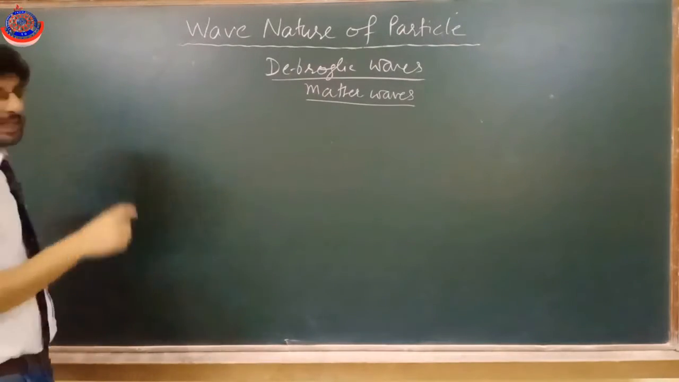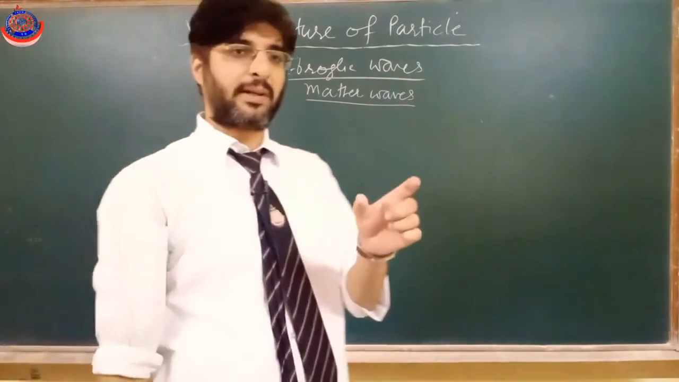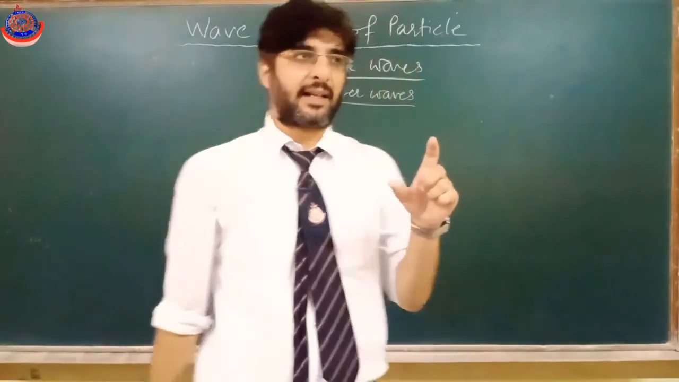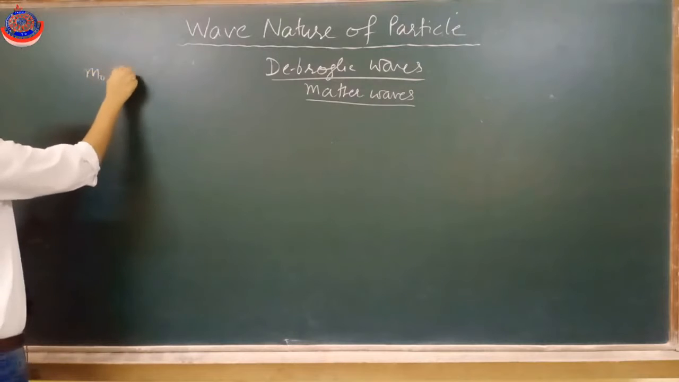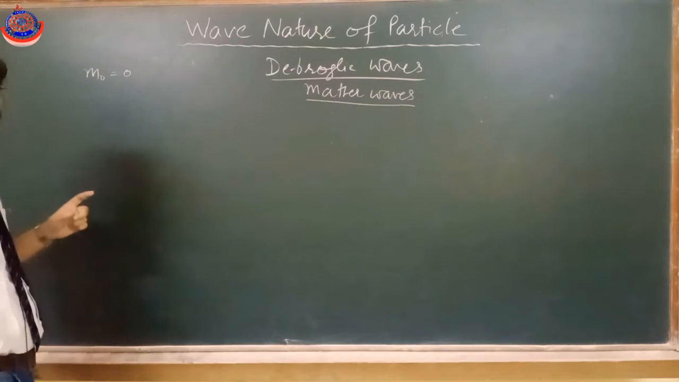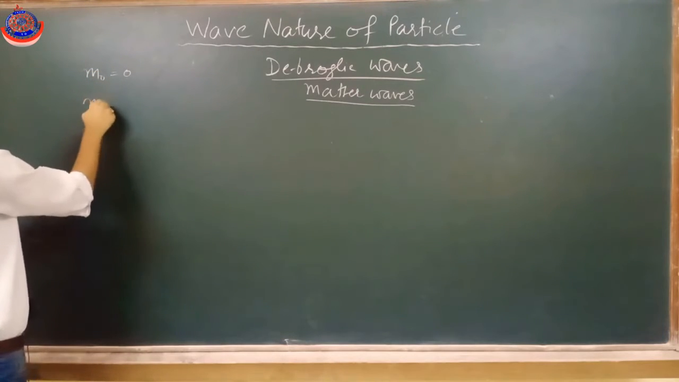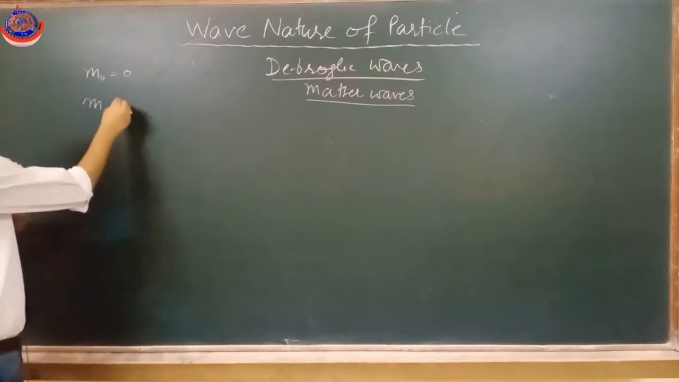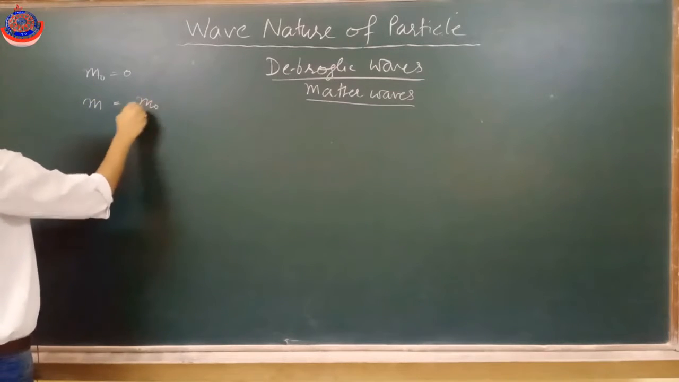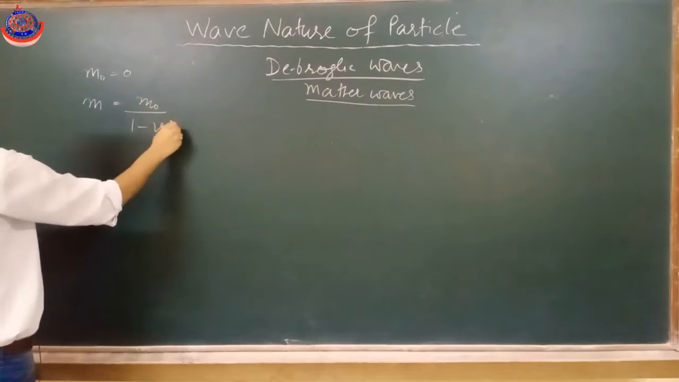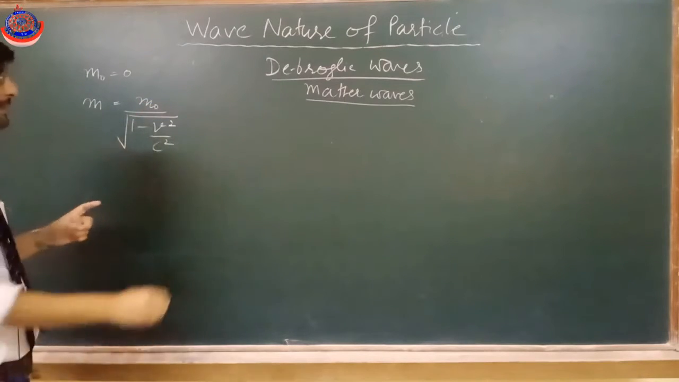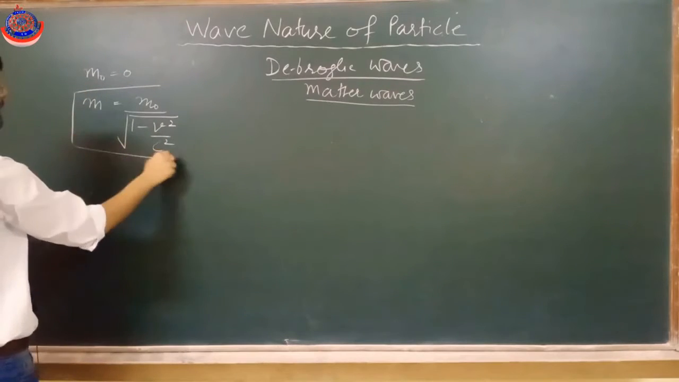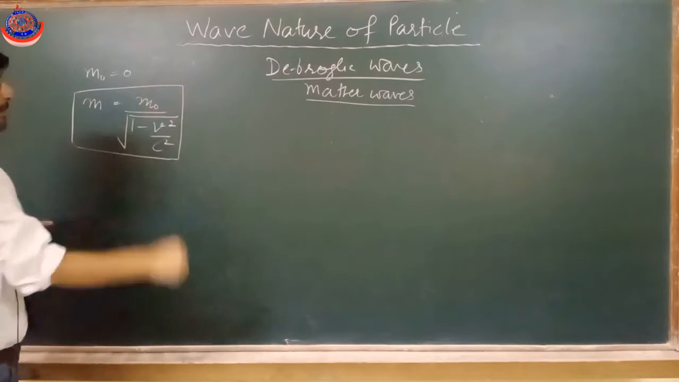Suppose we take an example of photon only. Photon we are considering as a mass. The rest mass of photon is 0. Suppose the relativistic mass of photon is m, which is given by m naught by square root of 1 minus v square by c square. The relativistic mass of any particle is given by this.